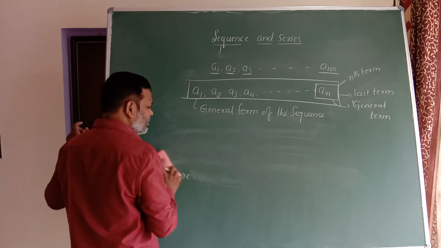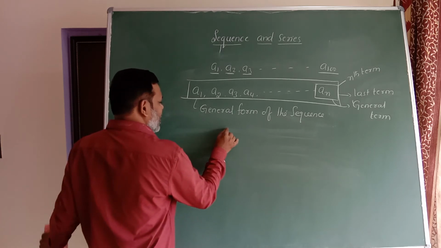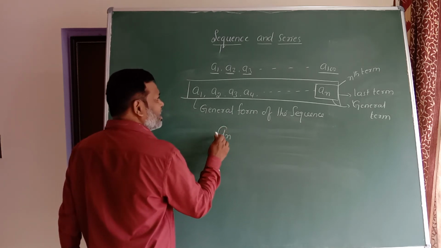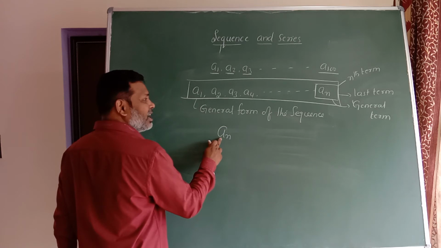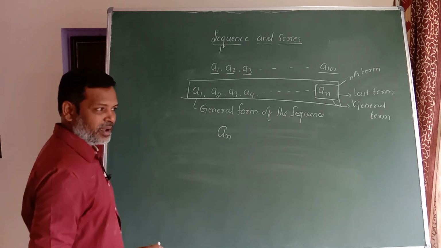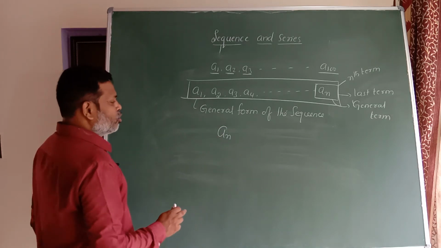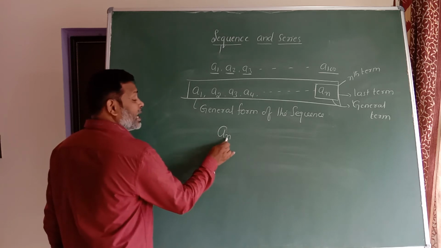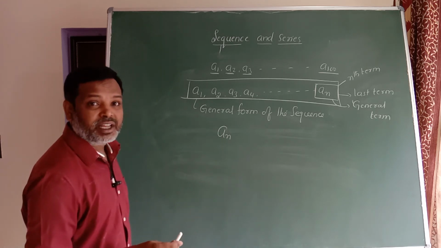This is a very important concept, understand it. As you know, An is the last term or nth term or general term of the sequence. By knowing this An, we can find out the terms of the sequence.